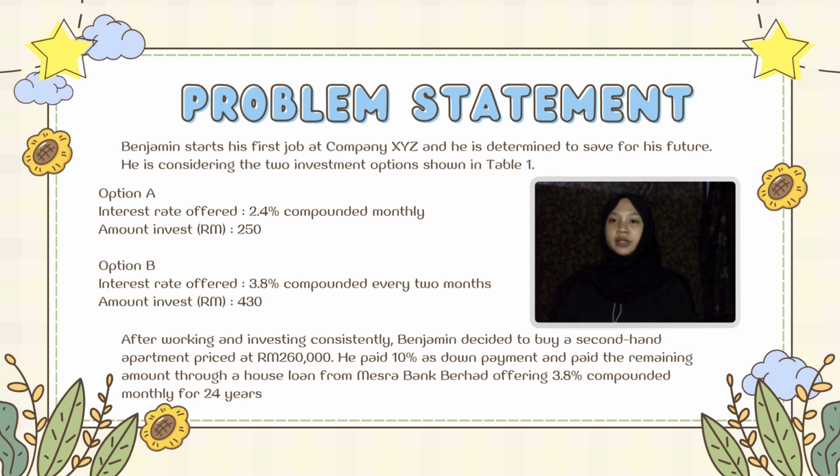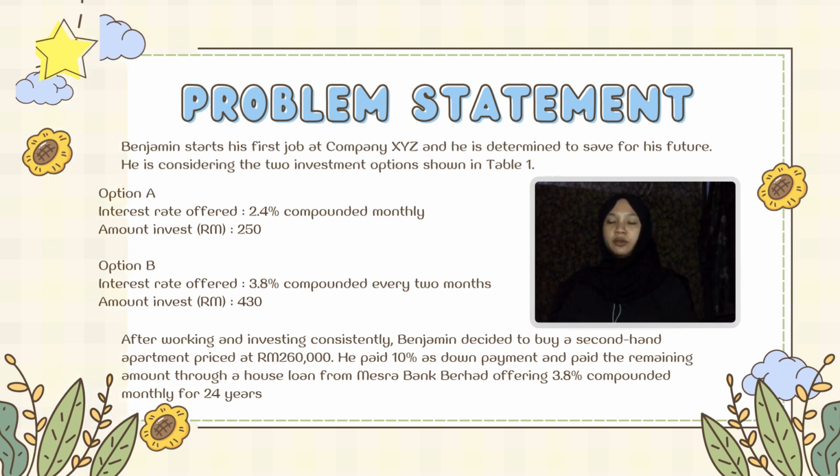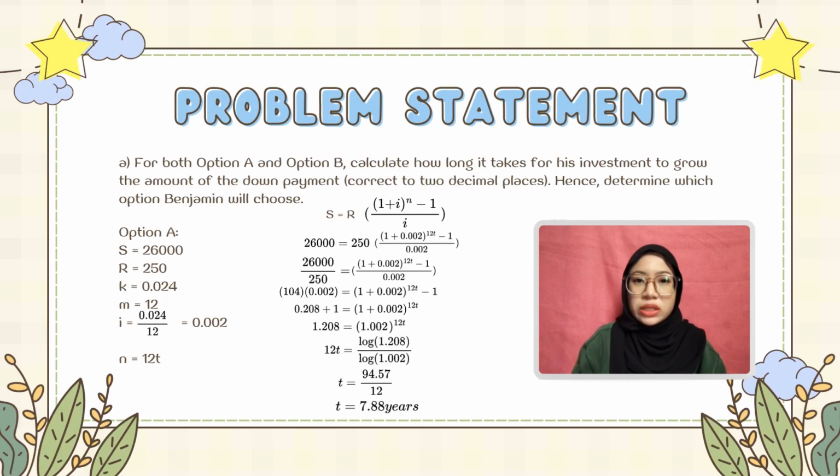After working and investing consistently, Benjamin decided to buy a second-hand apartment priced at 260,000 ringgit. He paid 10% as a down payment and he paid the remaining amount through a house loan from Mesra Bank Berhad, offering 0.8% compounded monthly for 24 years. Question 2A. For question 2A, we need to calculate how long it takes for Benjamin's investment to grow to the amount of the down payment.